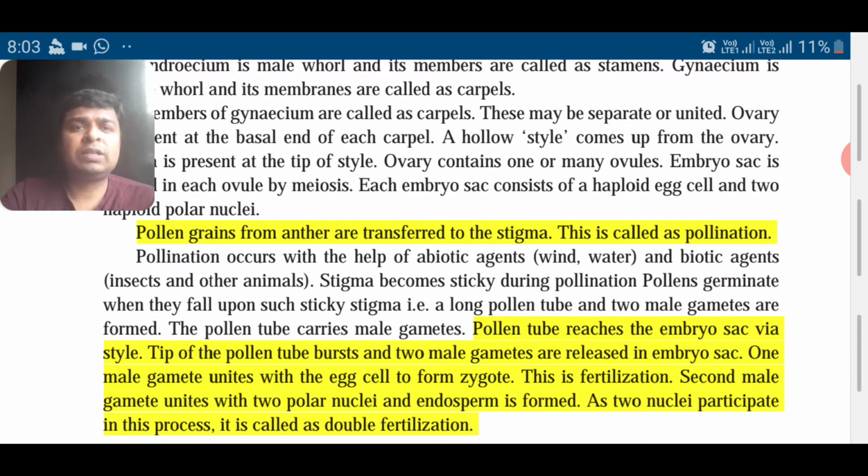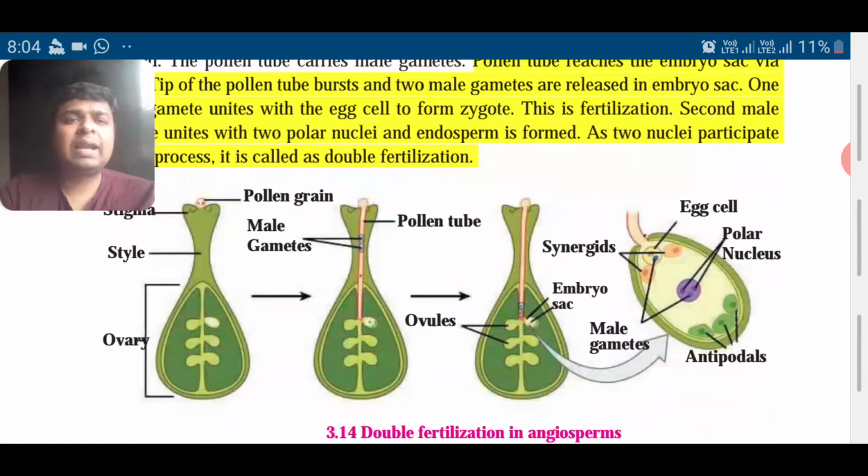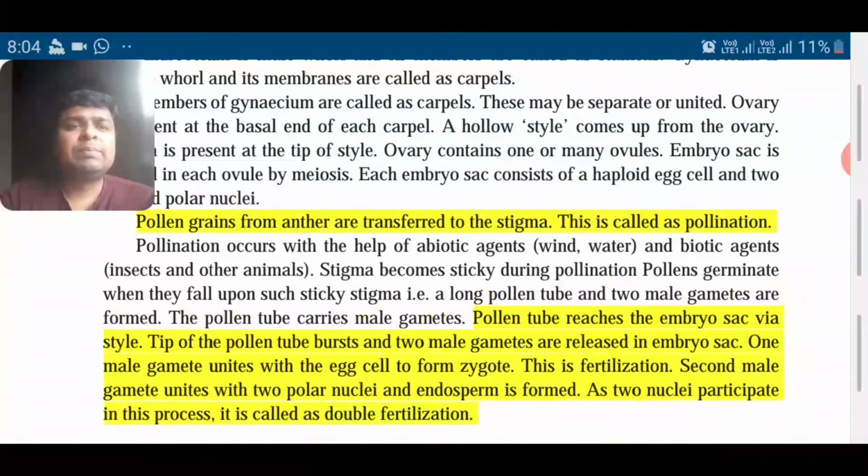So pollen grains from anther are transferred to stigma. This is called pollination. Pollination occurs with the help of abiotic factors like wind and water, and biotic factors like insects and animals. Stigma becomes sticky during pollination, and pollen grains germinate on the stigma, and a long pollen tube comes out of it. तर त्याच्यातनं pollen tube खाली आत जाते. You can see it in the diagram. Diagram मध्ये बघा.